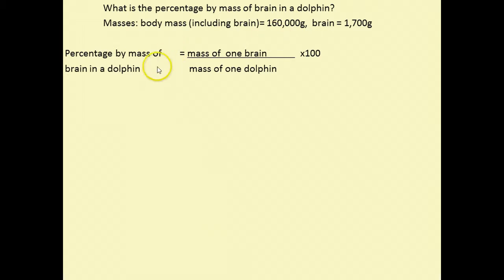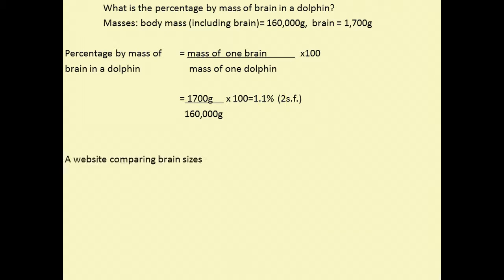The percentage by mass of brain in a dolphin would be the mass of the brain divided by the total mass of the dolphin, times by 100. So in this particular case, 1,700 grams divided by 160,000 grams times by 100, giving us 1.1% of the overall mass of a dolphin is brain.